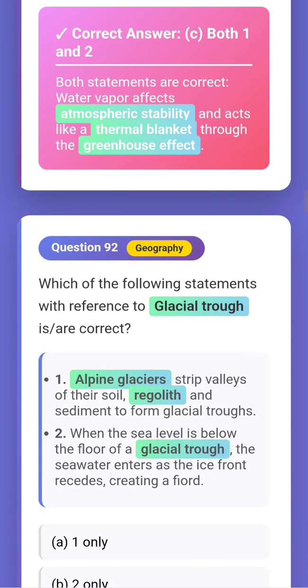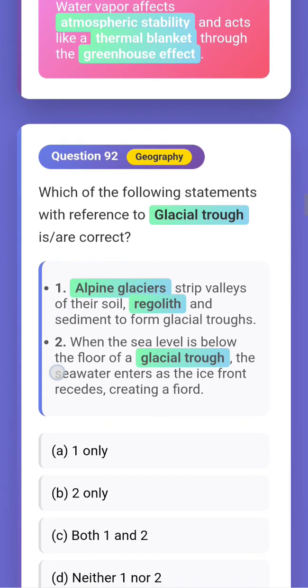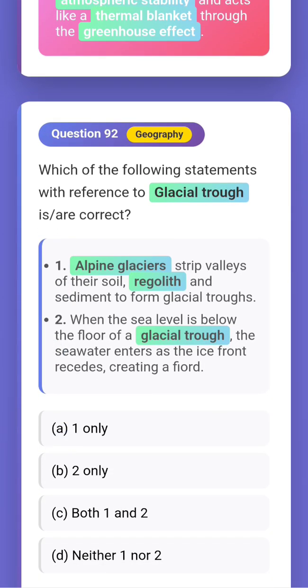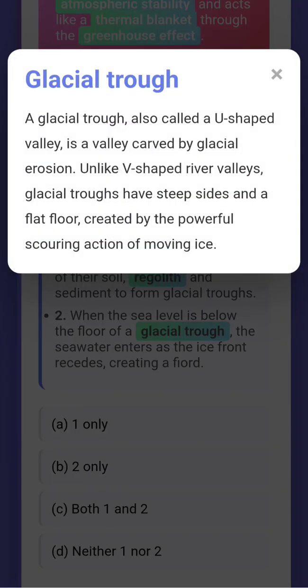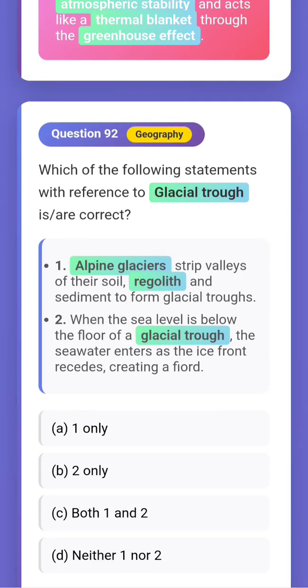Next question. Which of the following statements with reference to glacial trough is or are correct? First of all, we'll check what is a glacial trough. A glacial trough, also called a U-shaped valley, is a valley carved by glacial erosion. Unlike V-shaped river valleys, glacial troughs have steep sides and a flat floor, created by the powerful scouring action of moving ice. Okay, we got the definition. Now we'll check the options.